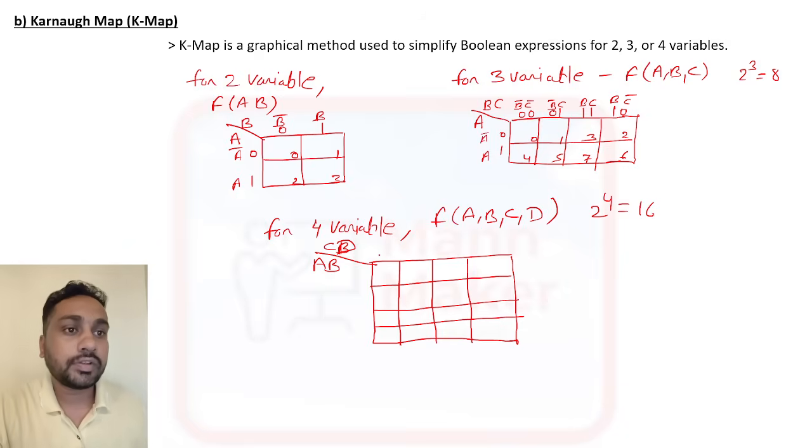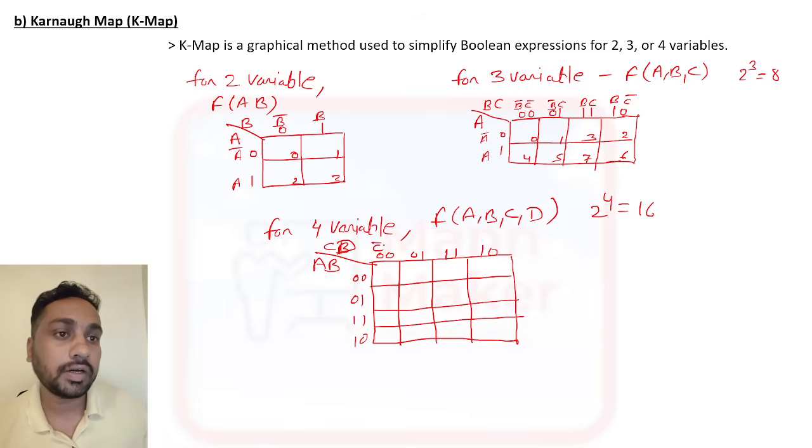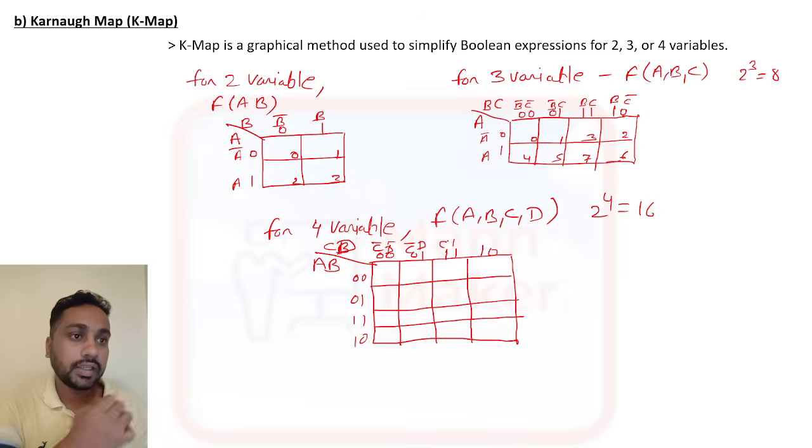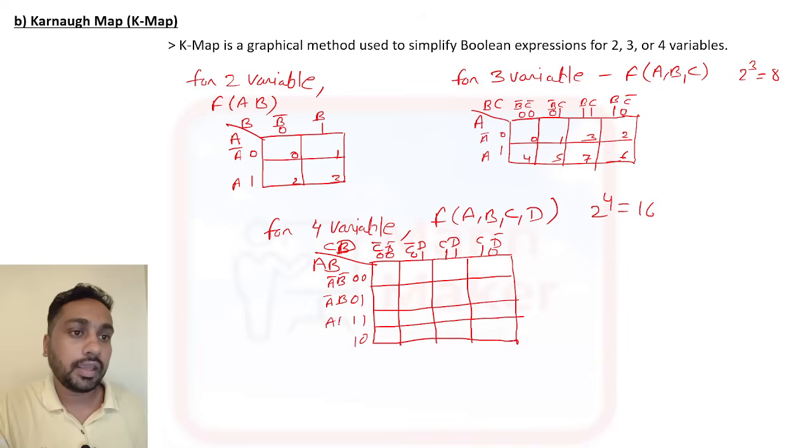Now this one is your two variable, means 00, 01, 11 and 10. This side also two variable, so 00, 01, 11 and 10. 00 means C bar and D bar. 0 means bar. Then this is C bar D bar, C bar D, C D, C D bar. Now this is your A bar B bar, A bar B, A B, A B bar.